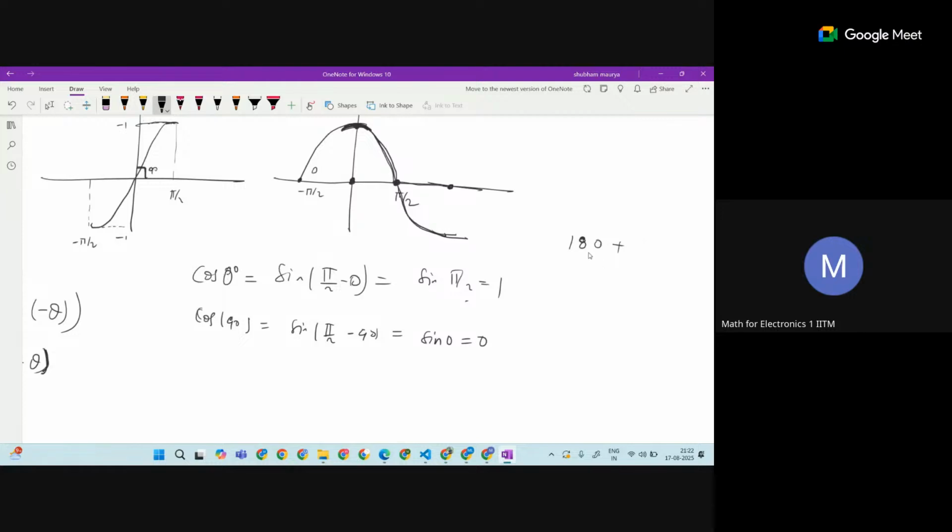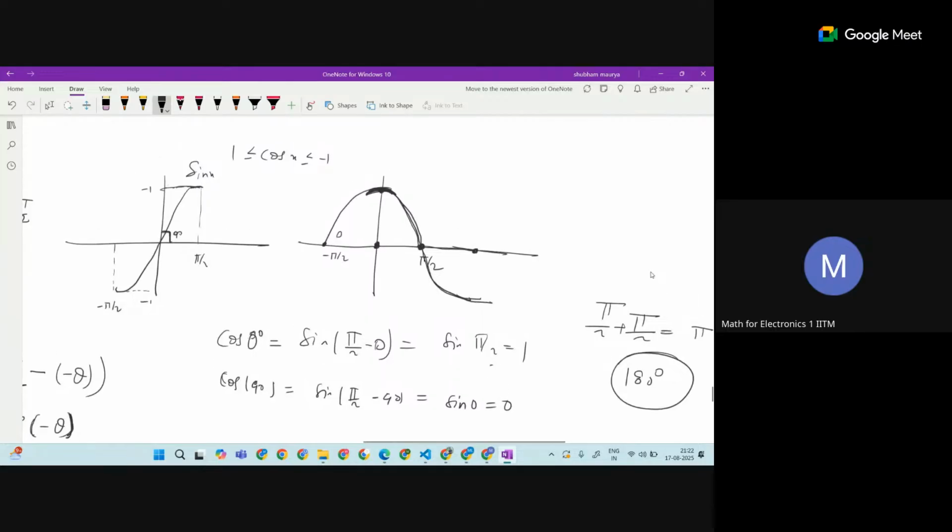Then pi by 2 plus pi by 2, which is just pi, or to say in degrees, if you think, this is 180 degrees. You can convert that. So cos is also going to be between minus 1 to 1. And the thing is that this will again come back to 0.